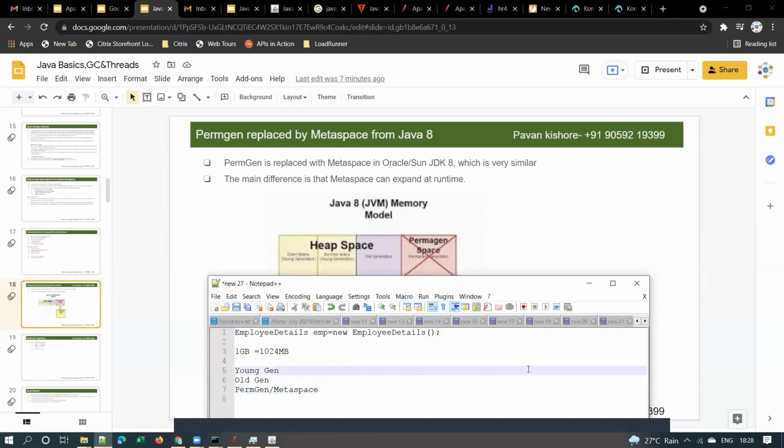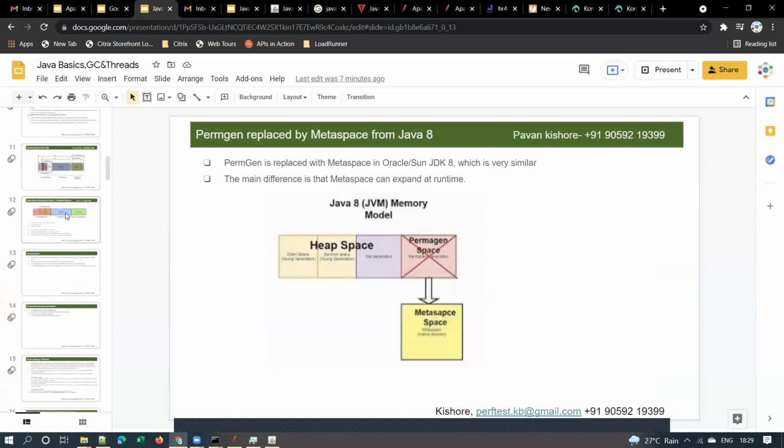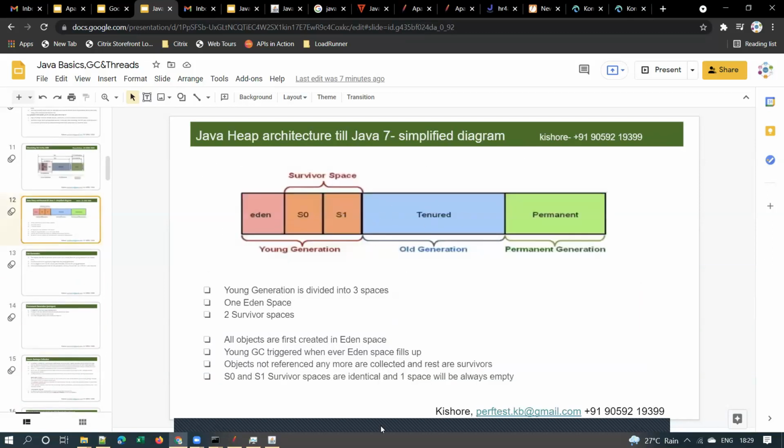Now, this 1 GB is allocated as follows. PermGen requires 256 MB because the rule of thumb is that PermGen or Metaspace should be 25% of the total space. For the old generation, 512 MB will be allocated, and for the young generation, 256 MB will be allocated. So this is how 1 GB of memory will be split between these three different partitions. Clear?